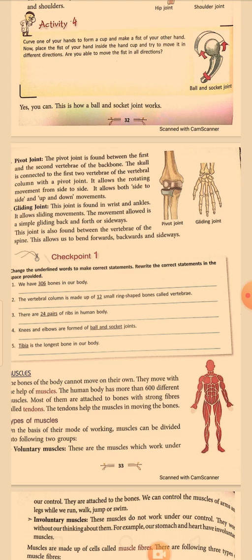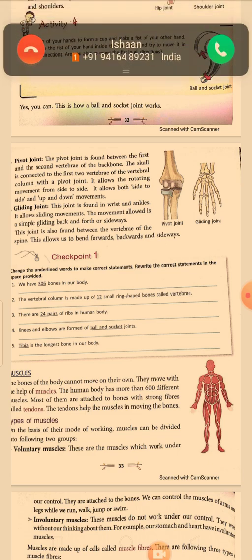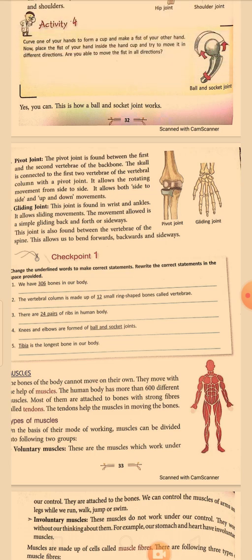of the bone. Means here is simple gliding of the bone, from back to forth and sideways. At this joint, if you move your hand or your foot, you can see the movement. You can move your hand up and down and sideways only because of the wrist, and the wrist has a gliding joint. Okay beta, so this is how the gliding joint helps in the movement of our body.